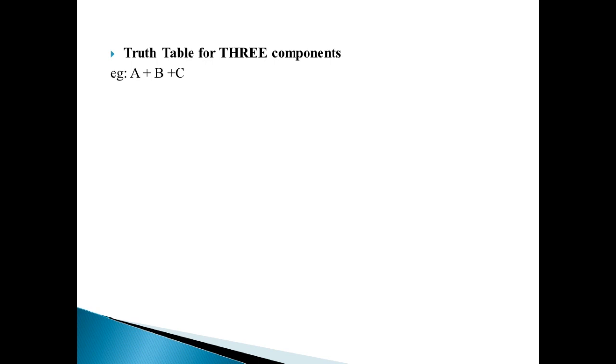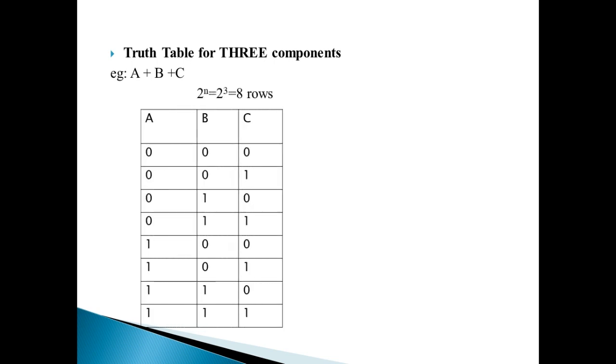Just check how to draw the truth table for 3 components or 3 variables. Example, A plus B plus C. 2 power n equal to 2 cube, that is 8 rows. Since A, B, C are 3 variables in total, a truth table involving 3 input variables has 8 rows. The leftmost column will have half of the total entries. That is, here the A column has 4 entries as 0 and the remaining half, that is 4, as 1.